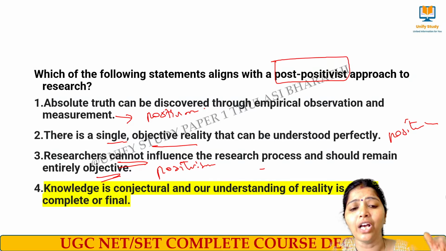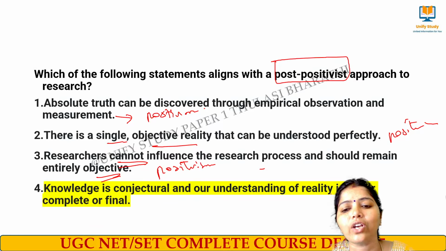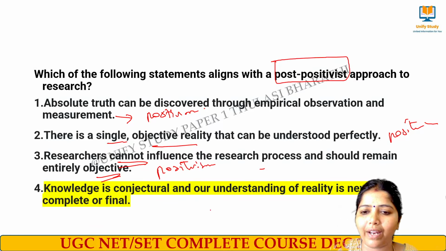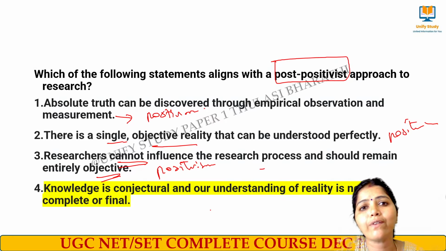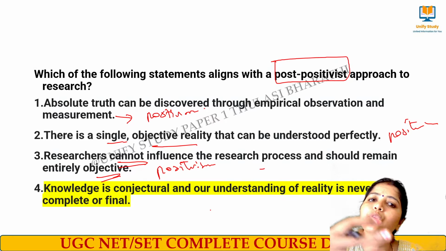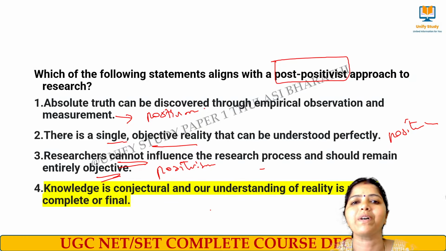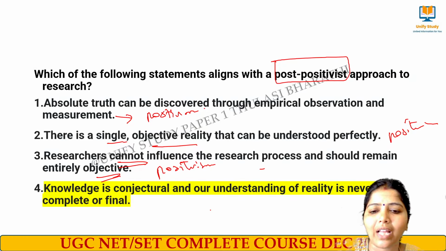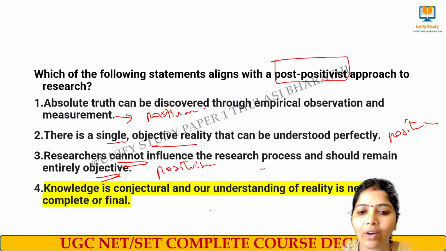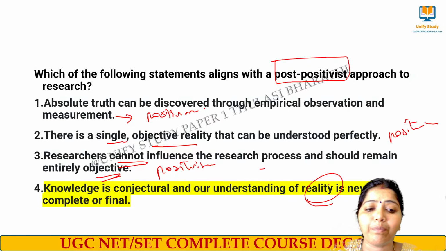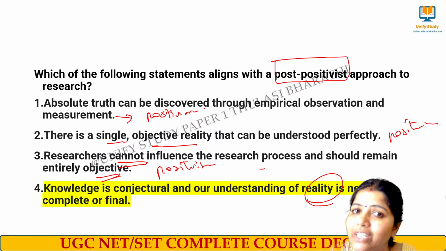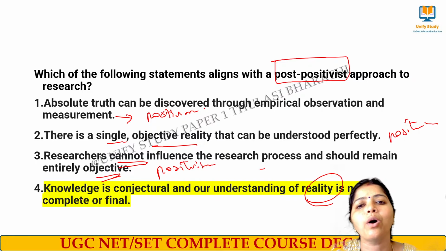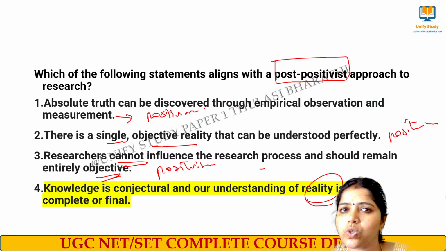The last option, knowledge is conjectural and our understanding of reality is never complete or final. Means what? Whenever we do qualitative research, there is no end for it, right? Every time we can enhance it because everyone has their own perspective, where I cannot stop with that one point. I can extend. So our understanding of reality is never complete or final. It can also be changed because it is subjective in nature. This aligns with the post-positivism approach to research.